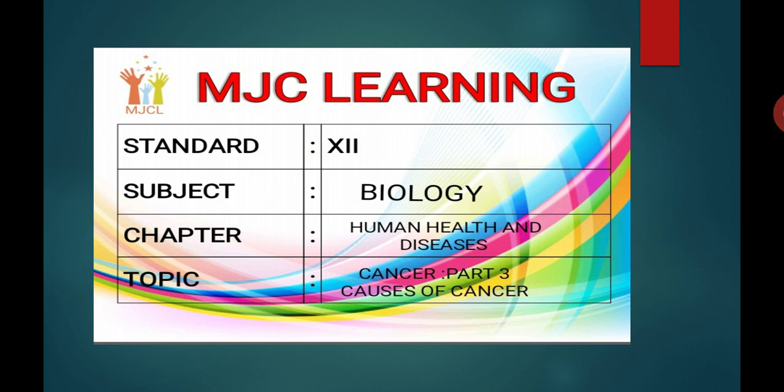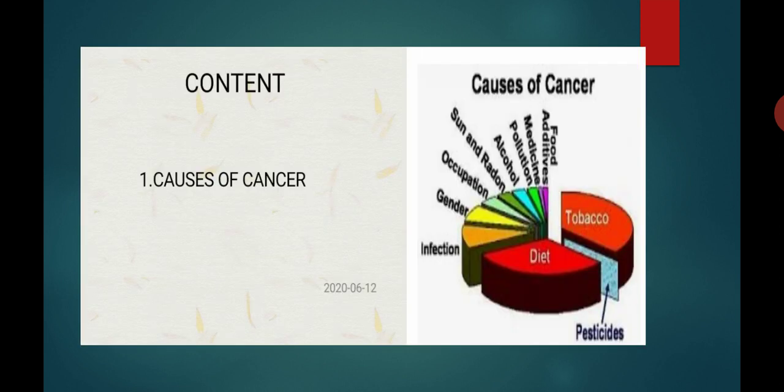Under the chapter Human Health and Diseases, today we are going to see the topic that is cancer. As I said, this topic is divided into four parts, and today we are going to see part number 3, that is causes of cancer. So students, our today's topic is cancer part number 3, that is causes of cancer. Let's see the content of our today's topic.